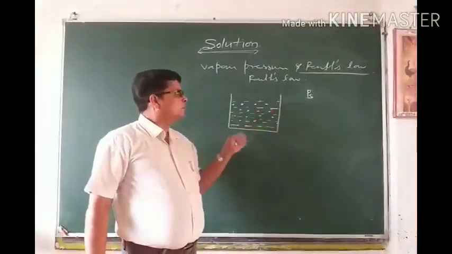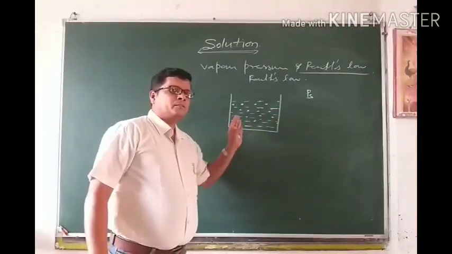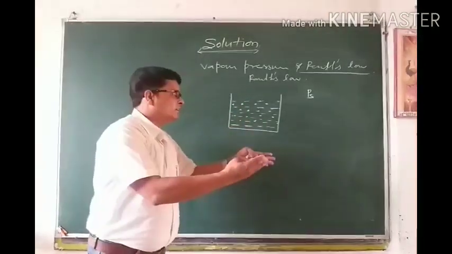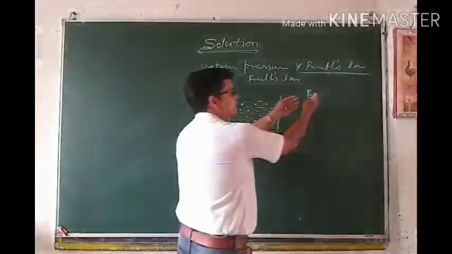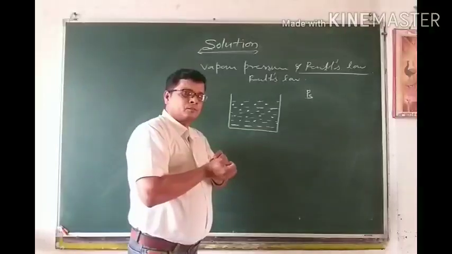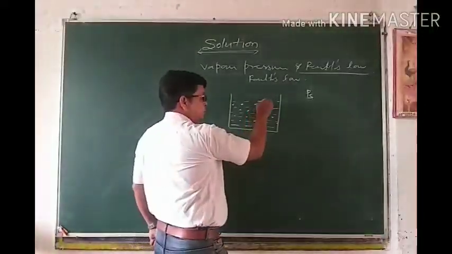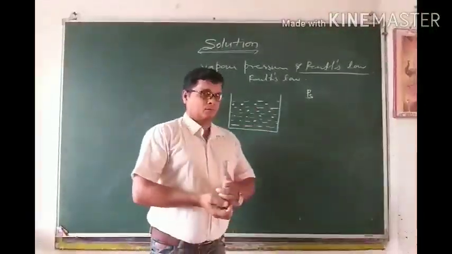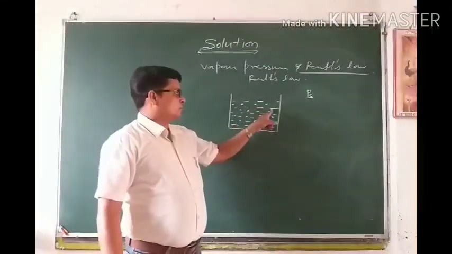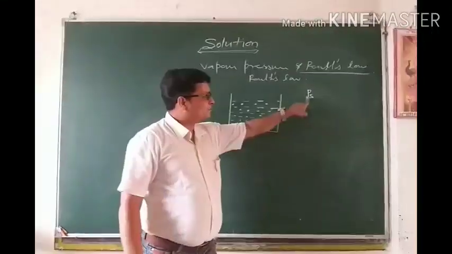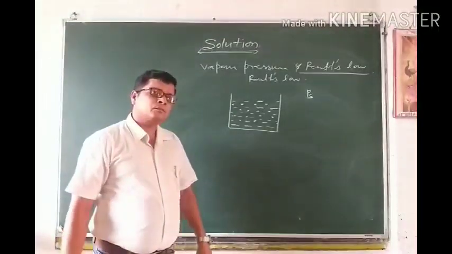It will depend on both solute as well as solvent. But positively, how does it change, increase or decrease? This is my question. Solvent is always present in excess, in large amount. So the greater the amount of solvent, the greater will be the vapor pressure of the solution.